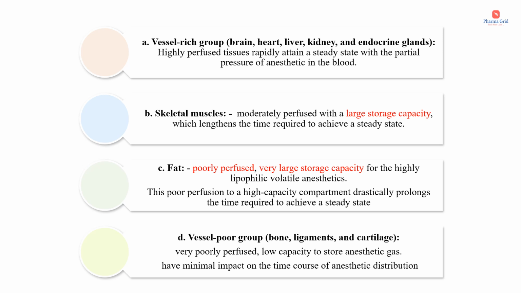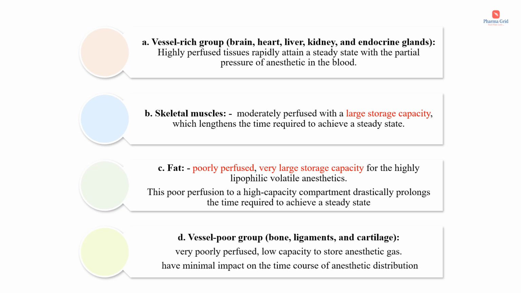Second one is the skeletal muscles. It is moderately perfused with a large storage capacity, which lengthens the time required to achieve a steady state. So the greater the storage capacity, the longer it takes to reach the steady state. Third one is the fat. Fat is poorly perfused, that is, very little blood flow, and it has a very large storage capacity for the highly lipophilic volatile anesthetic. So this poor perfusion to a high capacity compartment drastically prolongs the time required to achieve a steady state.